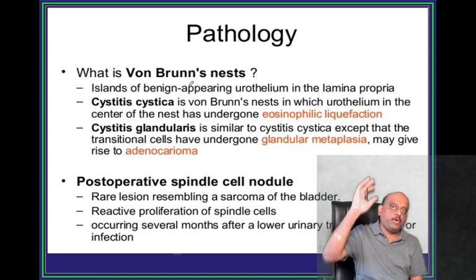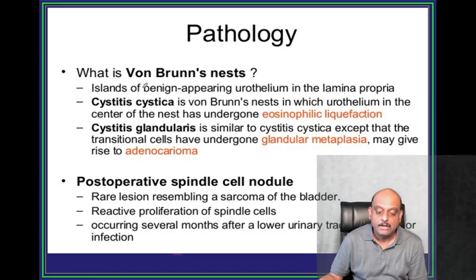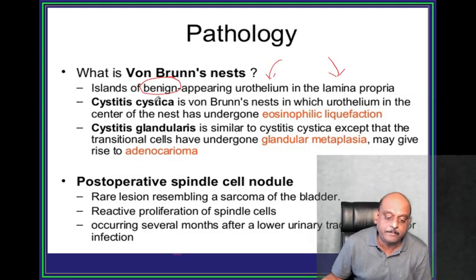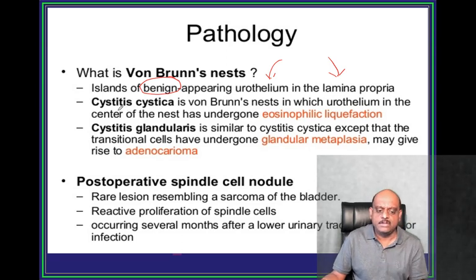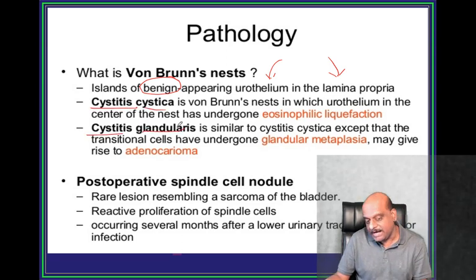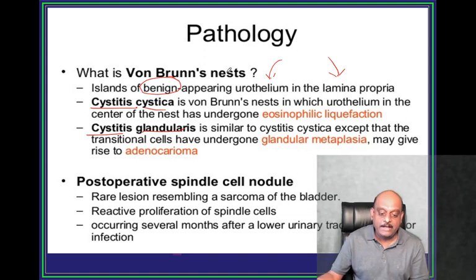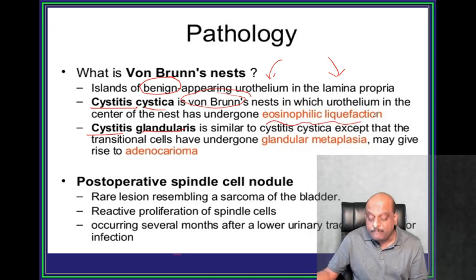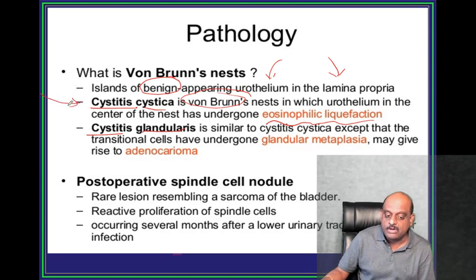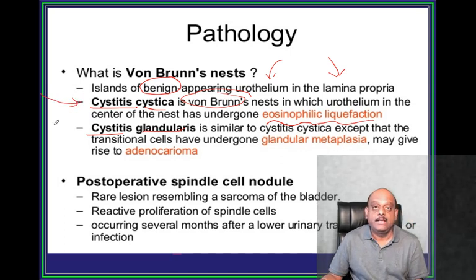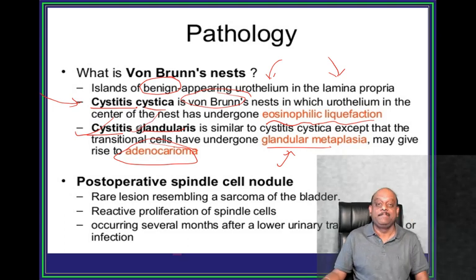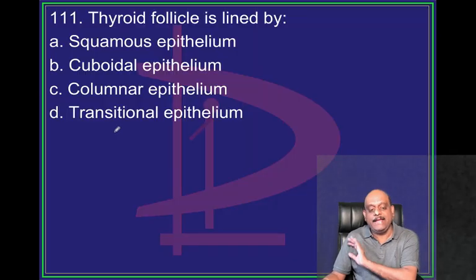अच्छा, इसके बारे में 2-3 पॉइंट्स समझने की कोशिश करेंगे. They are the islands of benign appearing urothelium in the lamina propria. There are two conditions: cystitis cystica, cystitis glandularis. Typically, when von Brunn nests are found in the urothelium and they have undergone eosinophilic liquefaction, then that is called cystitis cystica. If they have undergone glandular metaplasia, they can give rise to adenocarcinoma, that is called cystitis glandularis. That is what you have to emphatically remember, doctor.